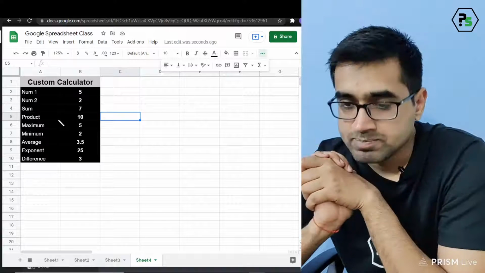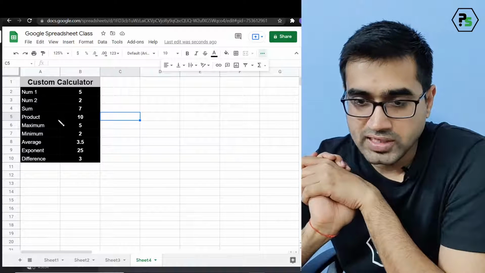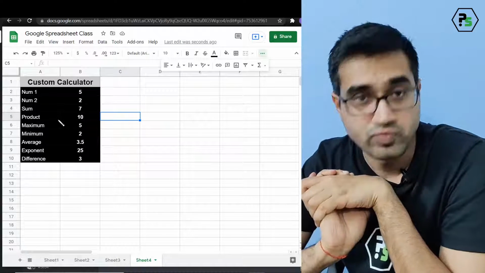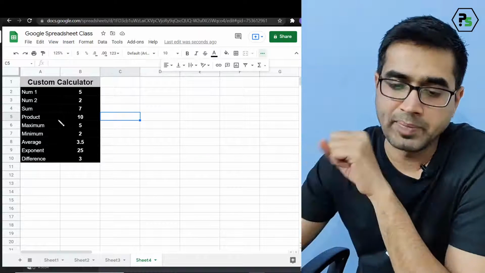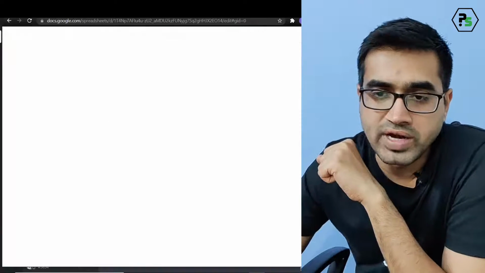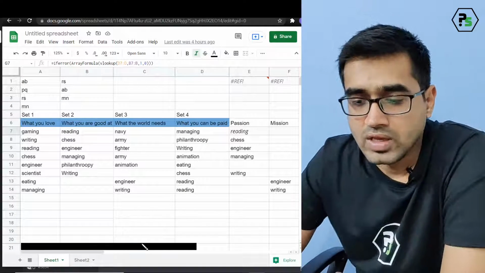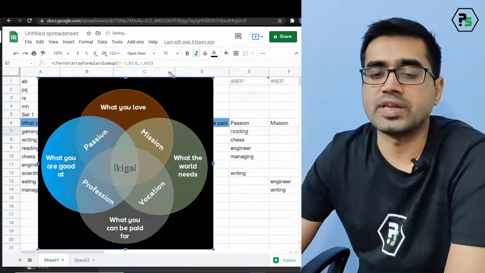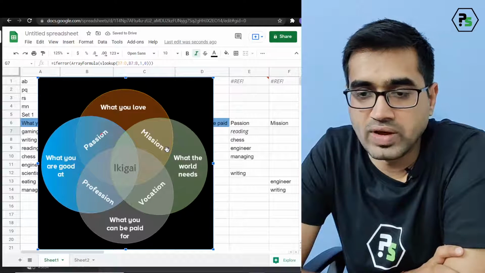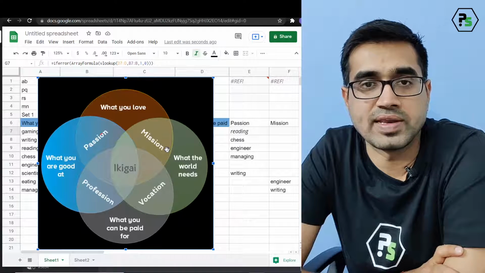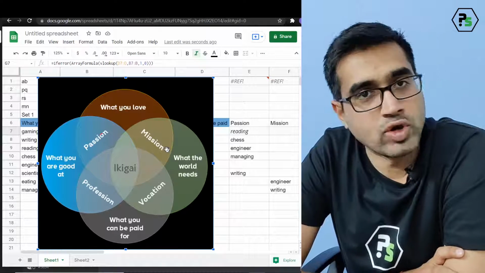Done. Okay, now since we have completed this far, let us do the last thing that was written, and that was Venn diagram. Now that should be a very big thing. So what I'm going to do now, I've already prepared a little bit of it, so that I can make you understand. Now, you remember this was our Ikigai. By the way, there is no limit on it, so I can continue doing that. Okay, let's understand one very important function, VLOOKUP.